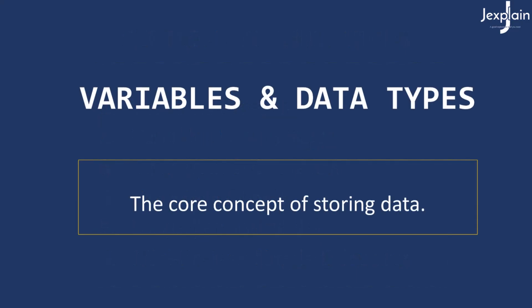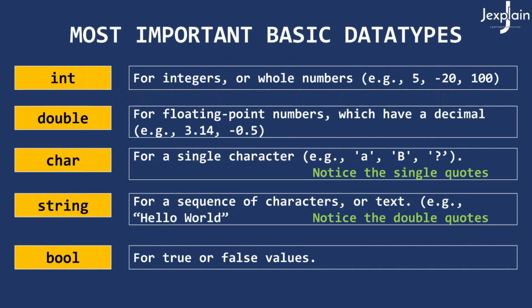Alright, so let's dive into the next section, that is variables and data types. Programs can do more than just print text, as we have just seen. They work with data. To store data, we use variables. A variable is like a labeled box where you can keep a piece of information. Think of it like a box where you store some information. Now C++ needs to know what type of information you are storing. So here are the most important basic types that we have.